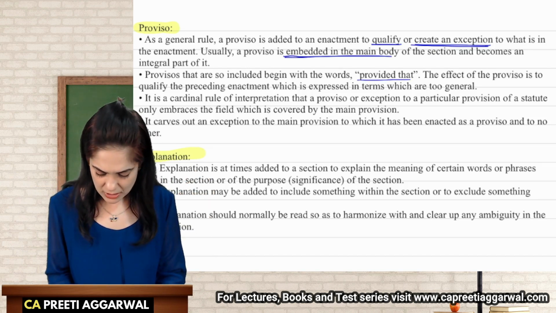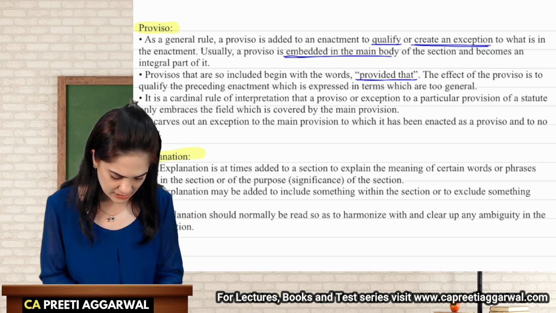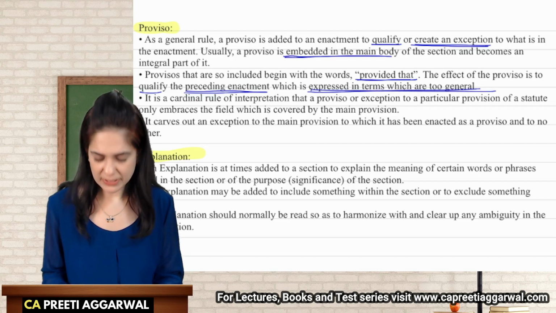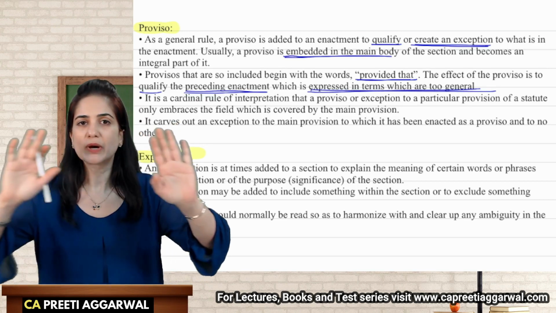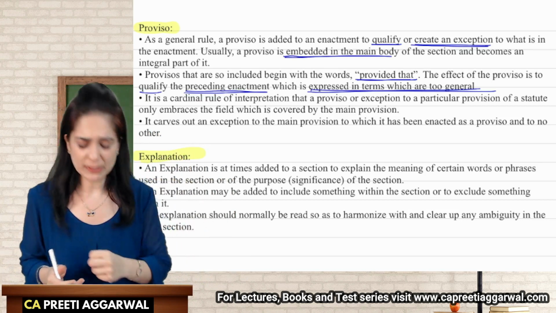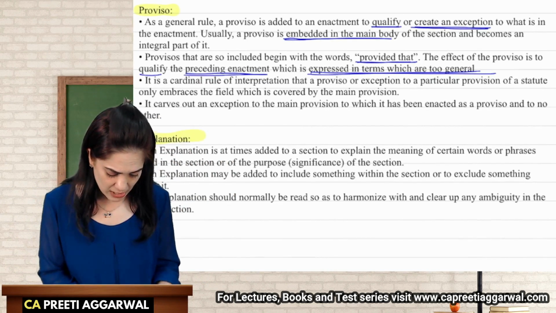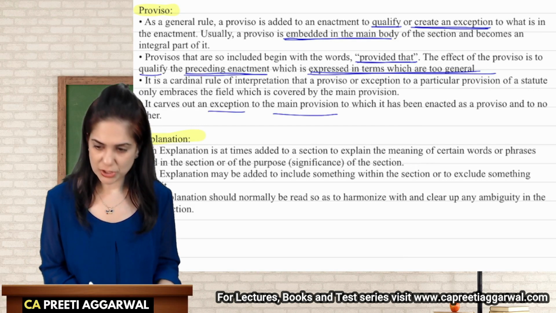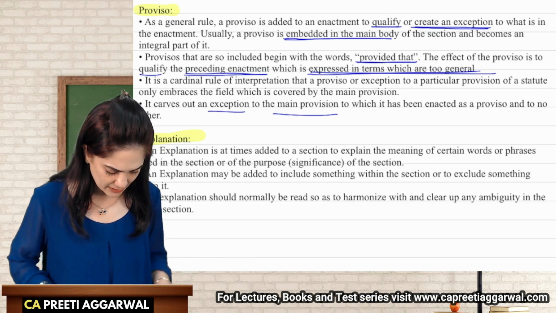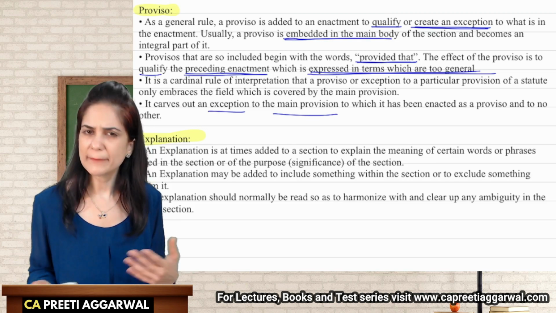The proviso starts with "provided that". The effect is to qualify the preceding enactment which is expressed in terms which are too general. So sometimes general terms, like we are using the word company, but from that we are excluding section 8 company, we are excluding holding and subsidiary company. It carves out an exception to the main provision. The cardinal rule of interpretation embraces the field which is covered in the main provision.